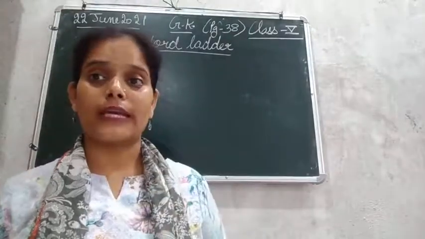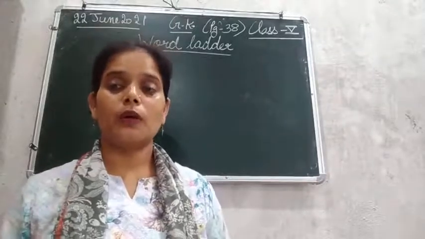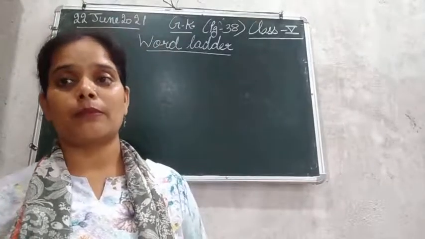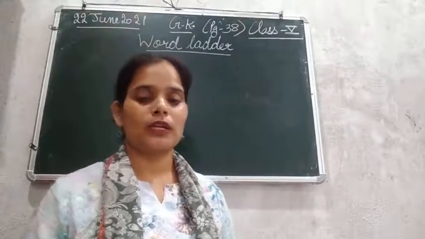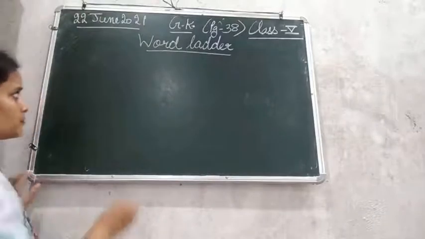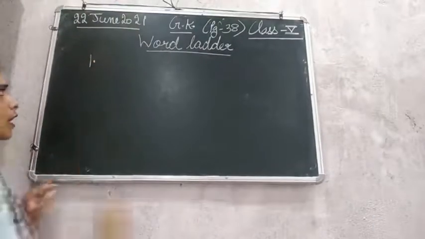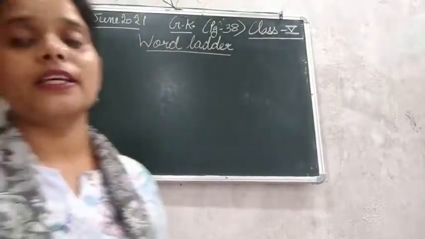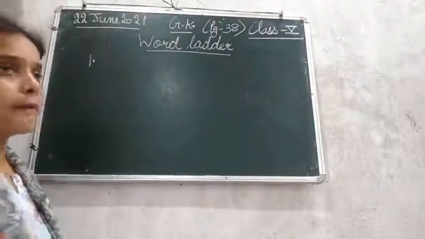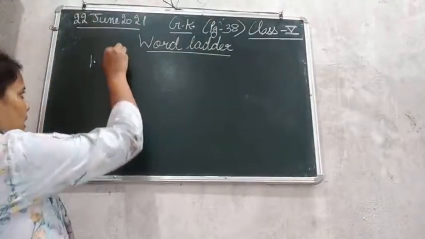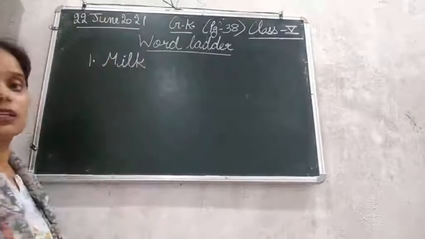Okay, so this is a word game. In this ladder we can change only one alphabet in each word, and we have to answer by observing the clues that are given here. So let's begin with the first. The first clue that is given is a healthy drink, that is already given here. A healthy drink, that is milk. M-I-L-K, milk. A healthy drink is milk.